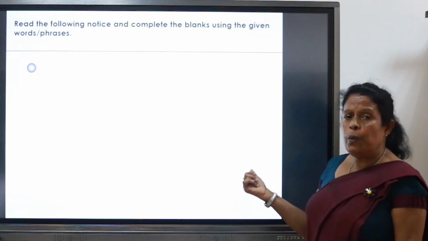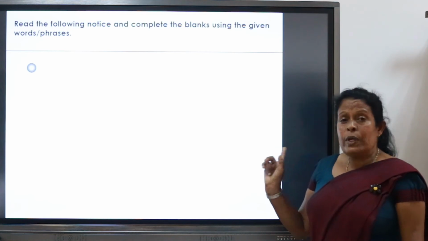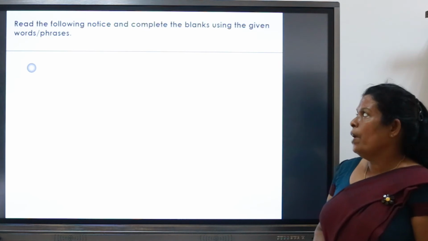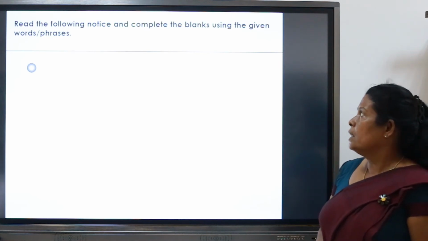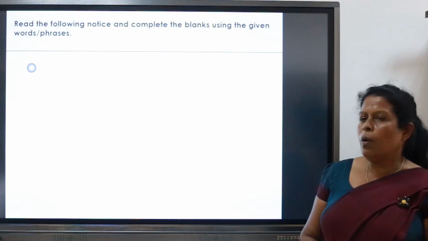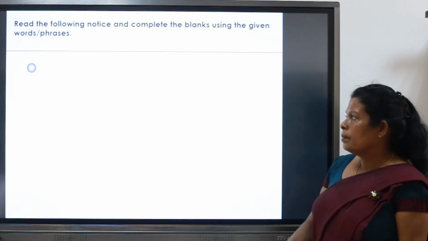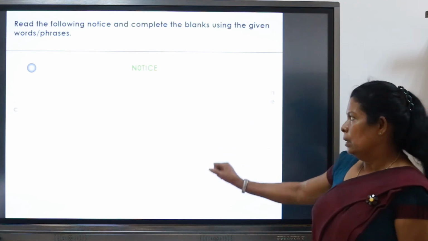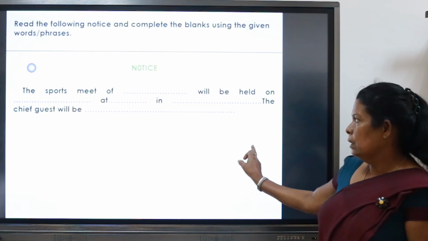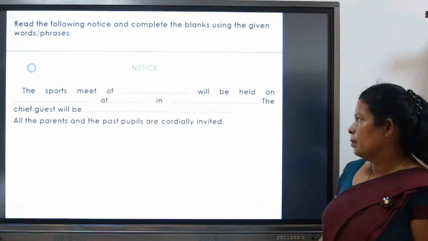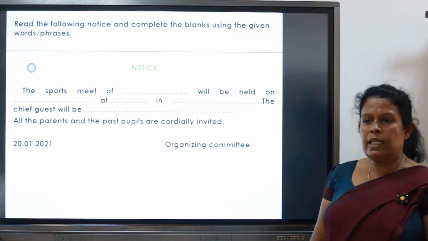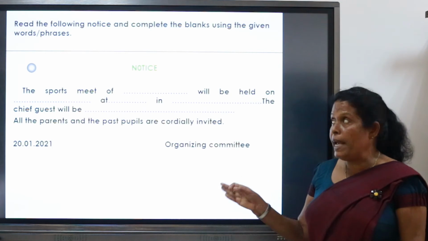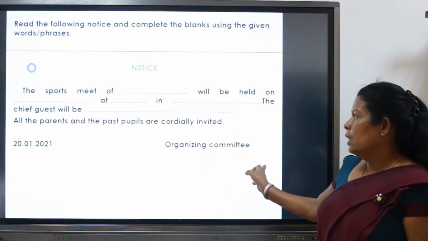Then I have put a question on the screen. Let's try to read. Read the following notice and complete the blanks using the given words or phrases. What you are going to do is fill the blanks using the given words.